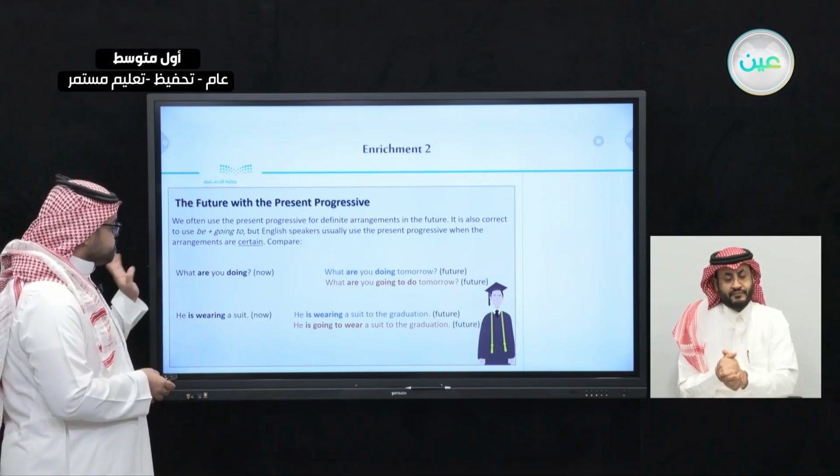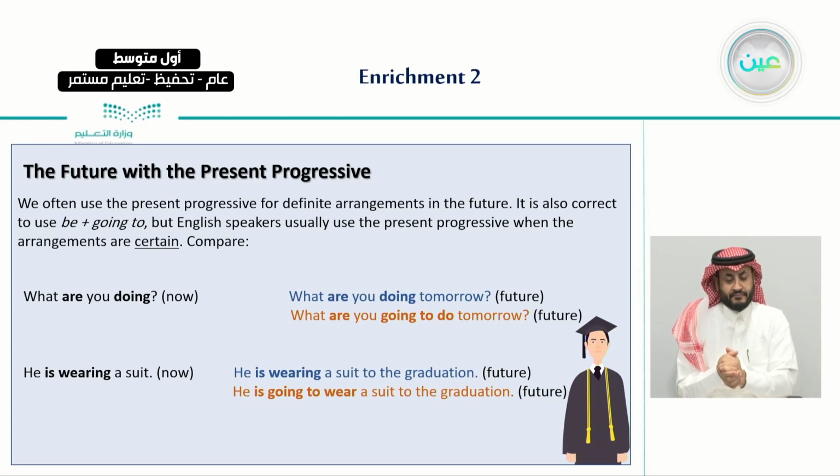For example, what are you doing tomorrow? This is to indicate the future. Or what are you going to do tomorrow? This also indicates the future. So we said that with the present progressive, sometimes the ending with ing does not mean only now, but we can use it to talk about the future. And it helps sometimes if we use these time expressions.